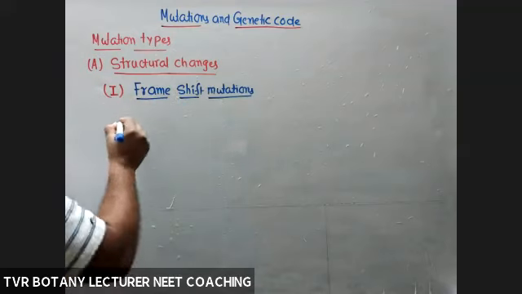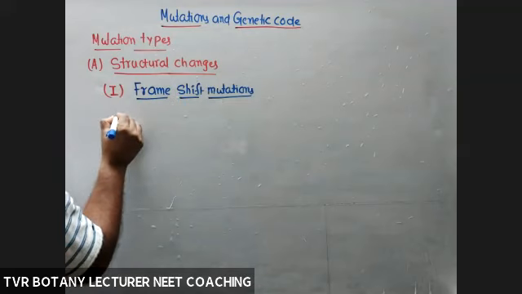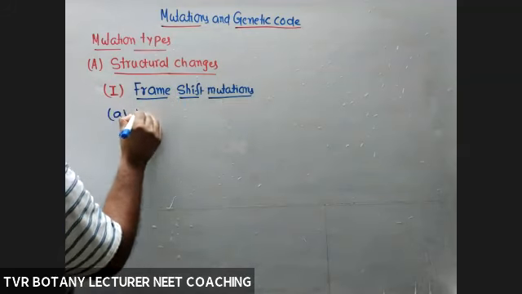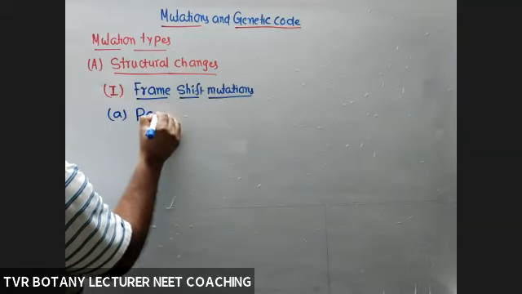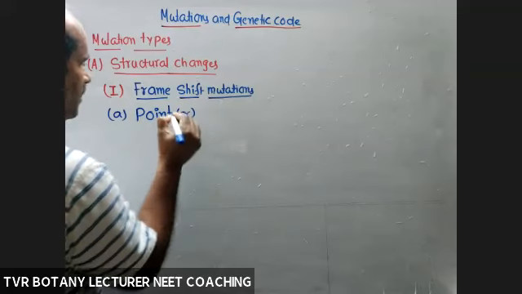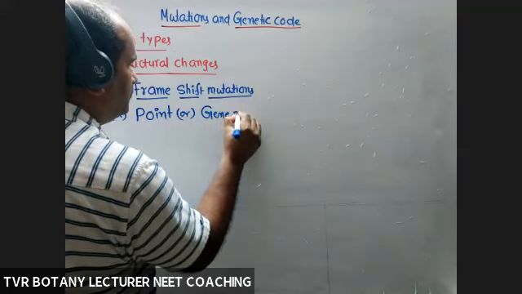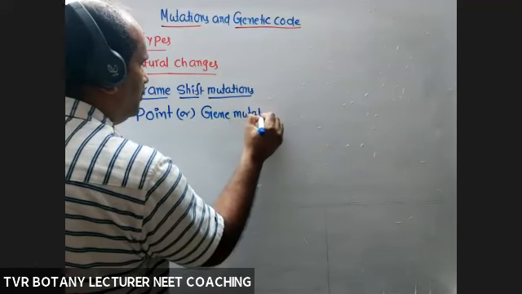In frame shift mutations, what are the types of mutations discussed in our textbook? First one is point or gene mutation.